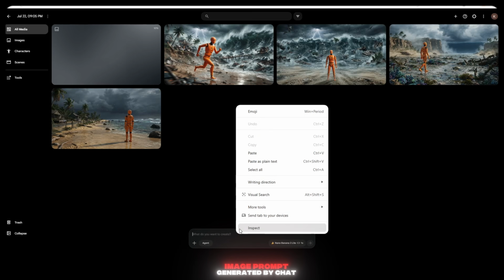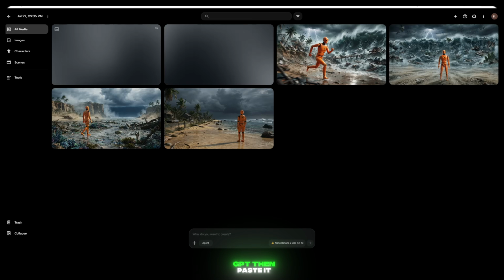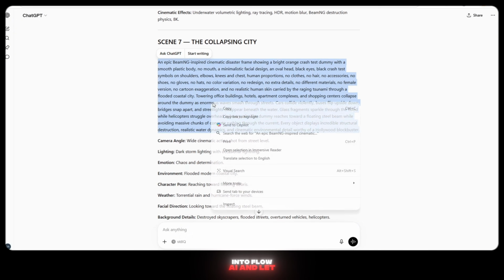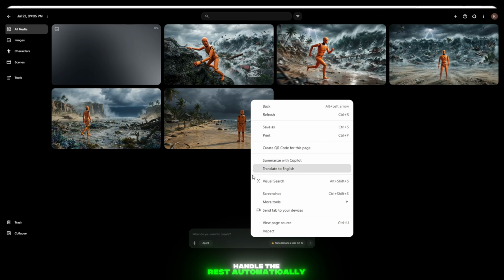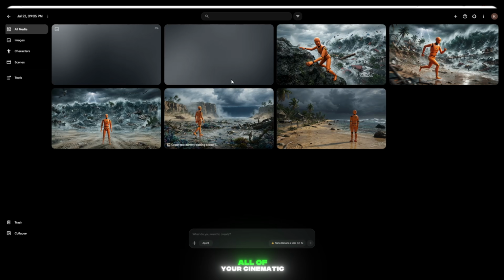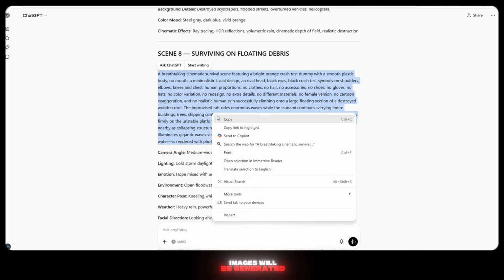Simply copy the complete image prompt generated by ChatGPT, then paste it into Flow AI and let the AI handle the rest automatically. Within just a few minutes, all of your cinematic images will be generated one by one.